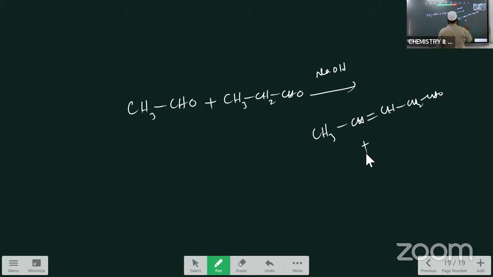और एक प्रोडक्ट भी आने वाला है crossed aldol में। तो CH3CH ले लो, साथ में CH2 ले लो, फिर यहाँ पे डबल बॉन्ड डाल लो, फिर यहाँ पे CHO लगा दो और यहाँ पे CH3 लिख रहे हैं। So this is a product. क्रॉस ऑल्डॉल कंडेंसेशन में दो प्रोडक्ट्स आ रहे हैं, इनको नोट करना है आप। This is about the crossed aldol condensation. If two same aldehydes are taking, that is called as the simple aldol condensation. If two different aldehydes undergo condensation, that is called as the crossed aldol condensation. This is about another name reaction.